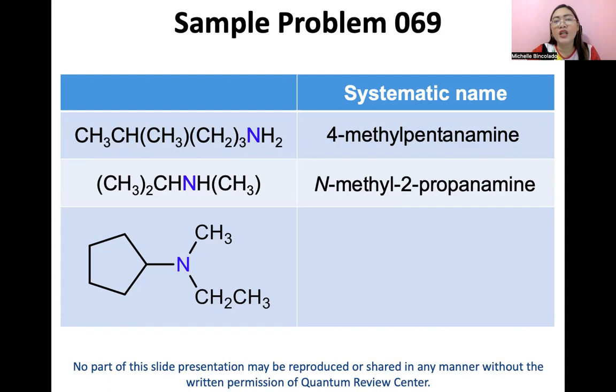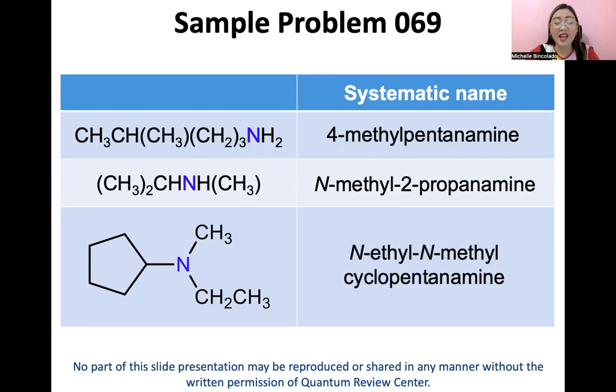I hope, guys, you remember the naming of amides in our previous lesson, that if nitrogen has a substituent, we specify that one. So here, the methyl group is attached to nitrogen. So N-methyl 2-propanamine. And finally, our tertiary amine here, the name will be N-ethyl and methyl. So there are two groups on nitrogen. So we specify those groups: N-ethyl and methyl cyclopentanamine. Okay, so guys, please practice naming properly because it's also an important part of organic chemistry in your board exams.